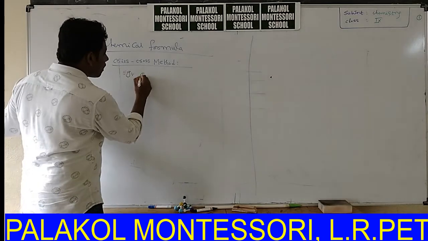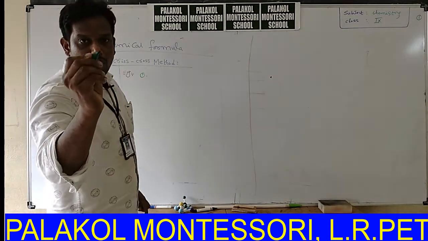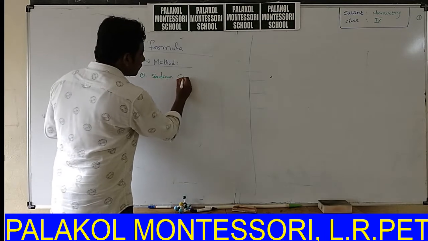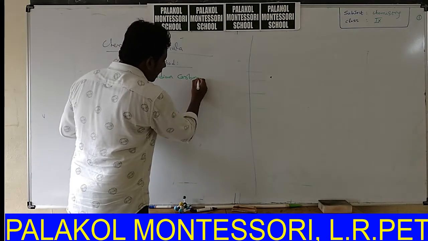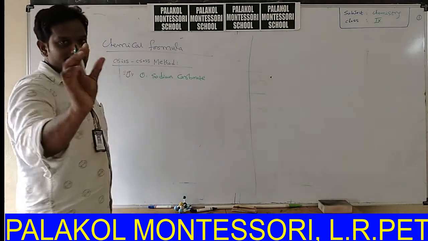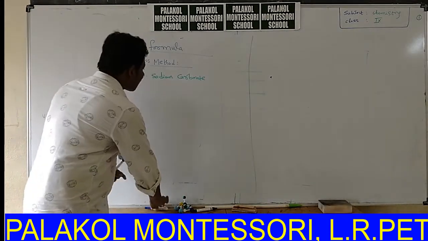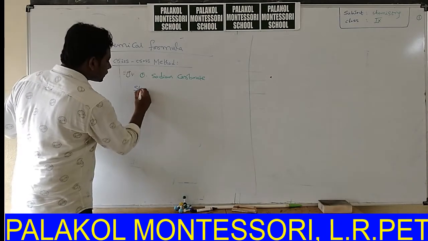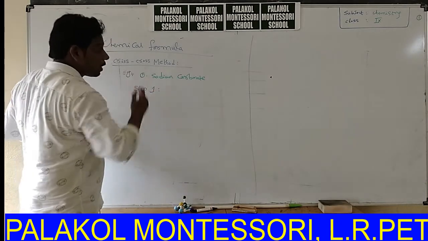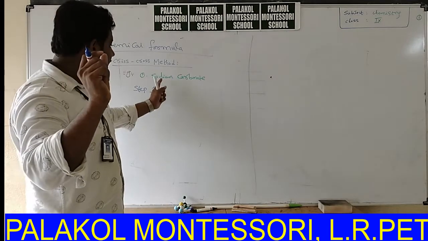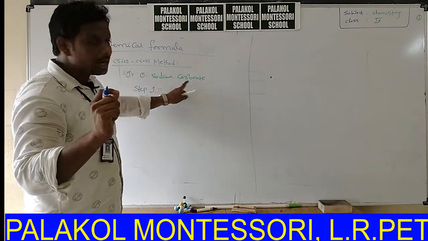So first I will write the chemical formula of sodium carbonate. The examiner asked a question like this: write the chemical formula of sodium carbonate. Okay, step 1 is first write the symbol of each atom present in this particular compound.